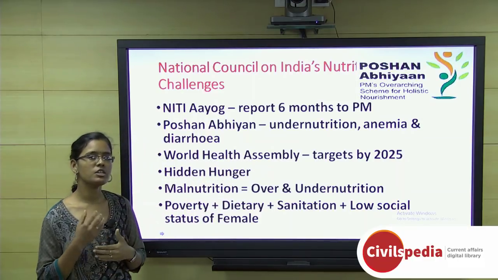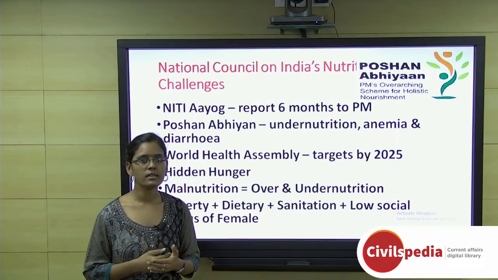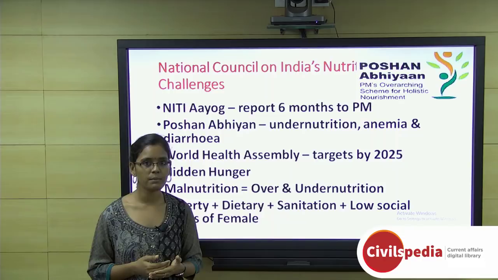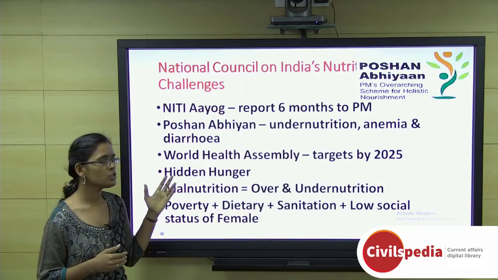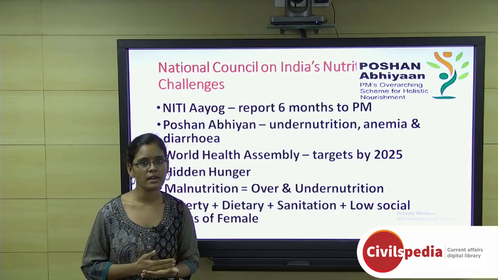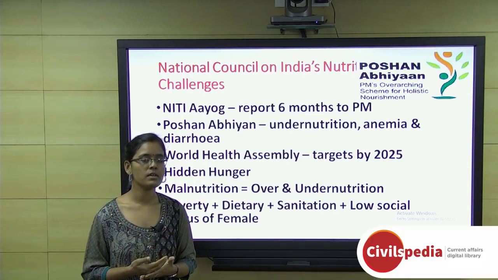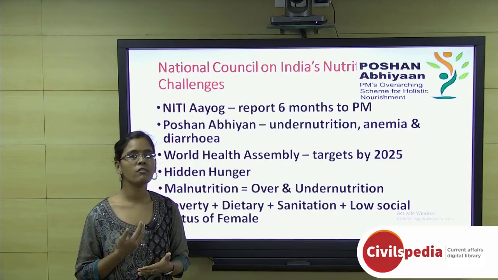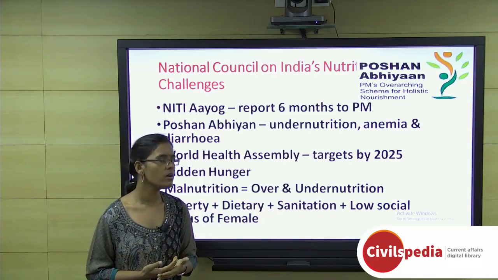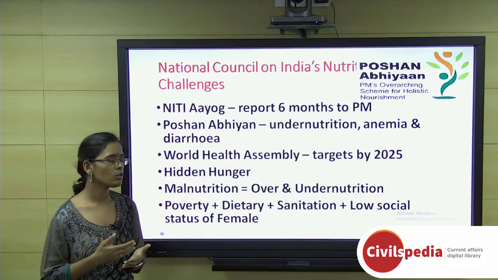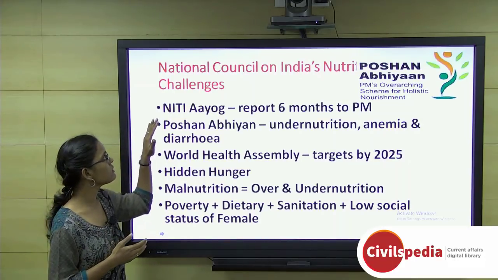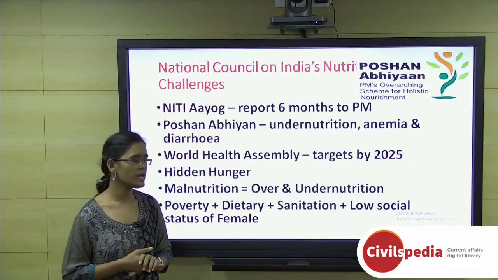Apart from that, the issues faced by India are, first, hidden hunger, that is micronutrient deficiencies faced by Indian people. And the second nutrition challenge is malnutrition. This malnutrition consists of not only undernutrition but also overnutrition. That is, obesity is also a problem of malnutrition, as well as child stunting and child wasting, which are problems of undernutrition. Both of these things have to be properly addressed under this Niti Aayog initiative, the National Council on Nutrition Challenges.